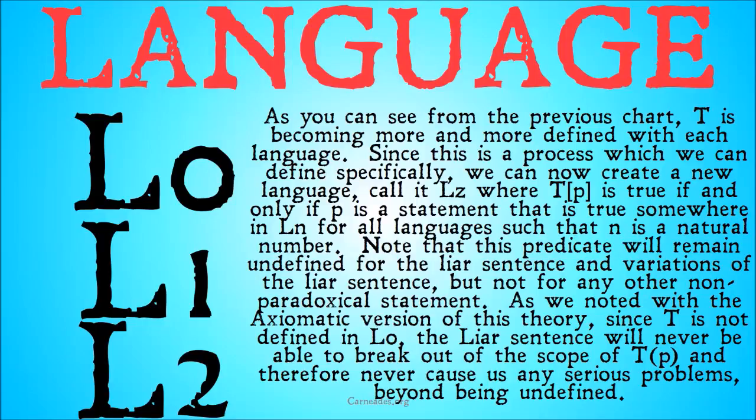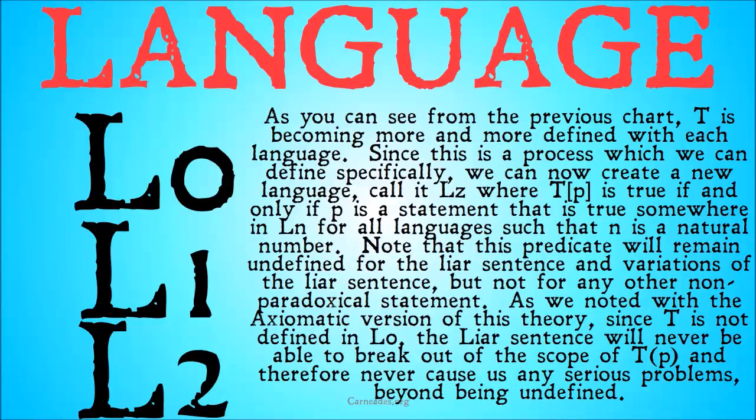Since this is a process which we can define specifically as how T is going to become more defined, we can now create a new language. We're going to call it LZ, where TP is true if and only if P is a statement that is true somewhere in LN for all languages such that N is a natural number. So if in any of the languages 0 through infinity, P is true, then TP is true.